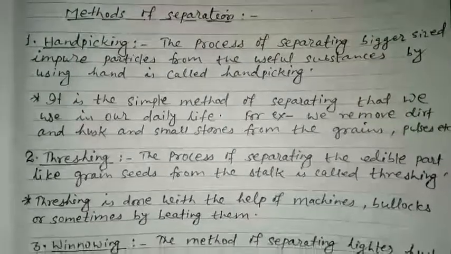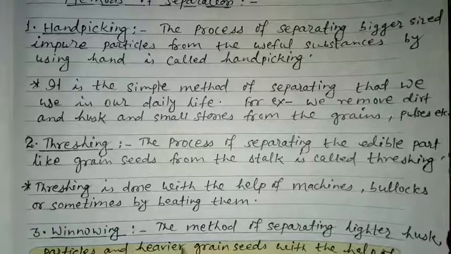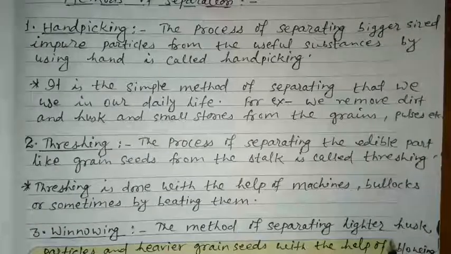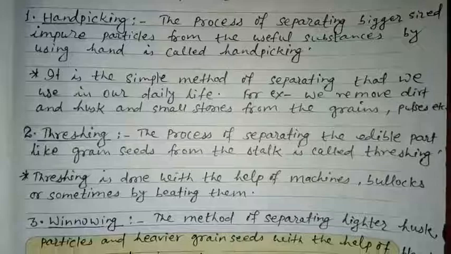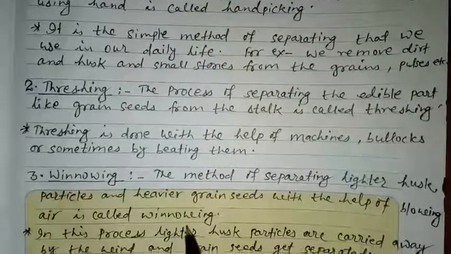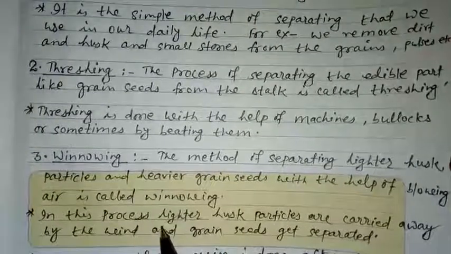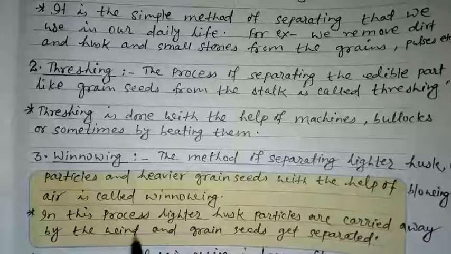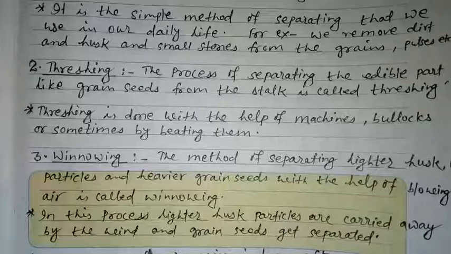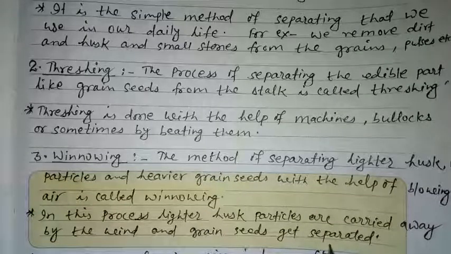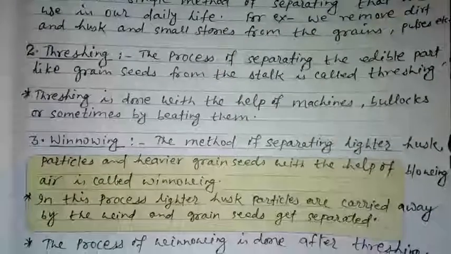The third method of separation is winnowing. It is done after the process of threshing. The method of separating lighter husk particles and heavier grain seeds with the help of blowing air is called winnowing. After threshing, we observe that the husk particles are attached with the grains. In this process, the lighter husk particles are carried away by the wind and the grain seeds get separated. The process of winnowing is done after threshing.